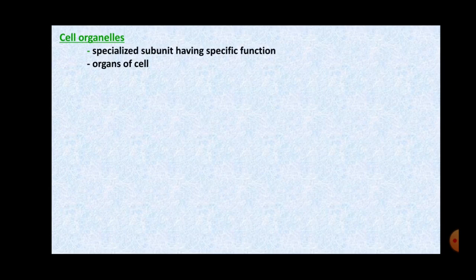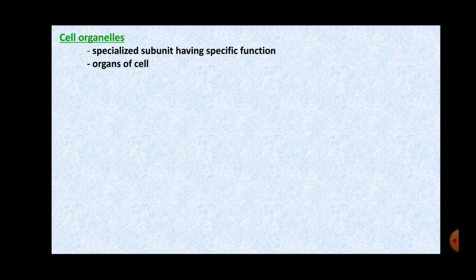Next, we are going to start with the cell organelles. Now, what are cell organelles? Cell organelles are specialized subunits having specific functions, right? If you remember, in the beginning of the lesson, I had shown you the plant cell as well as the animal cell. And in both the plant cell and animal cell, the different cell organelles were present.